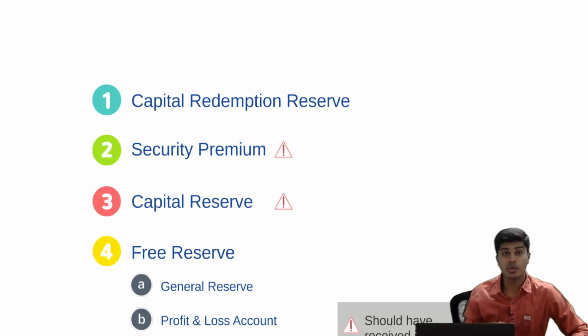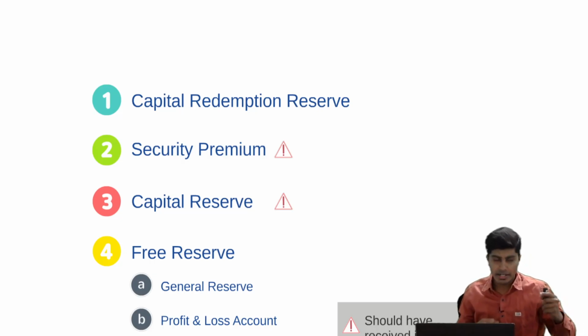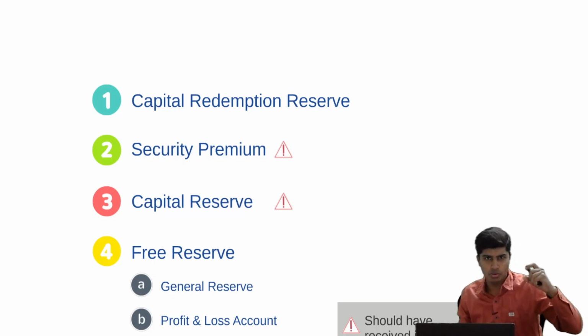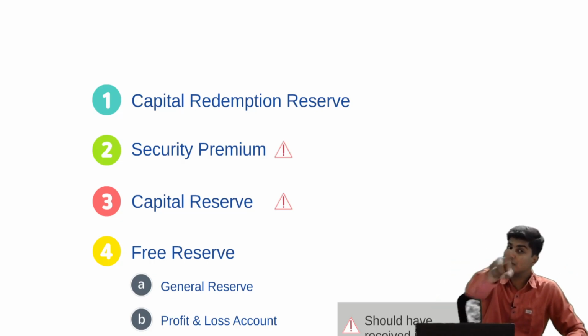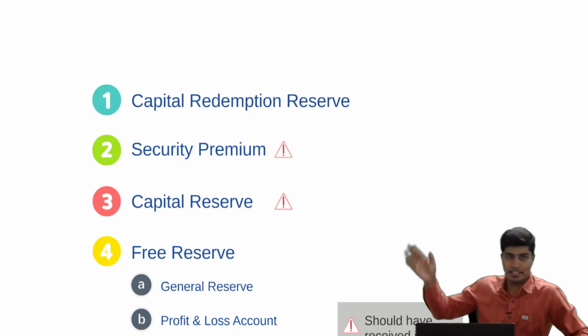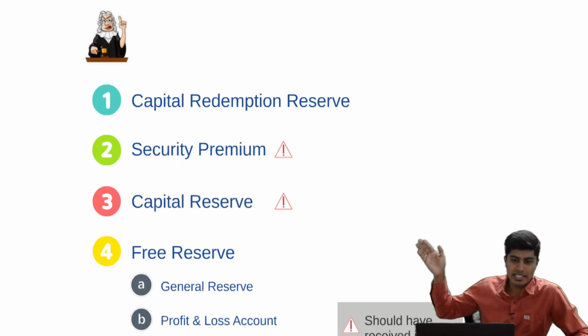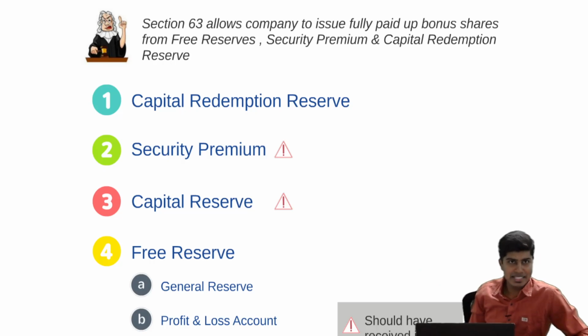Another point which is noteworthy is when you do revaluation of assets as per Accounting Standard 10, property, plant and equipment, and the asset is overvalued, like you increase the value of the asset, you create revaluation reserve. Such revaluation reserve cannot be used for bonus issue because it is not realized in cash. I hope you noted this point. Now, talking about the capital part, these are the reserves to be capitalized. This is the same thing that is being told under section 63 of the Companies Act also. I've explained it in an easier manner.